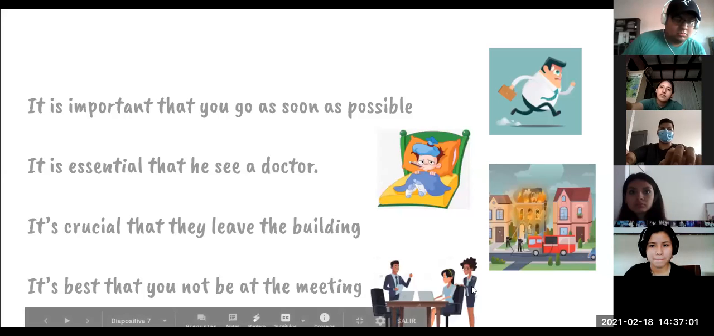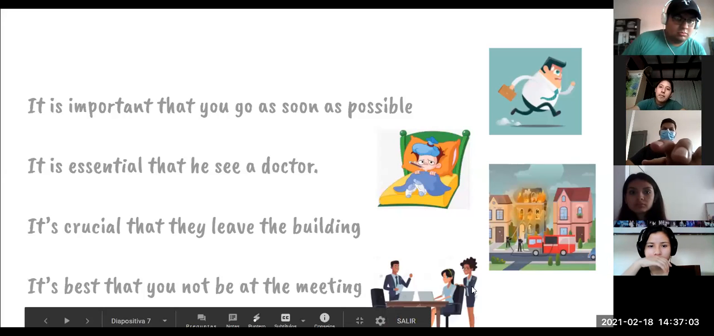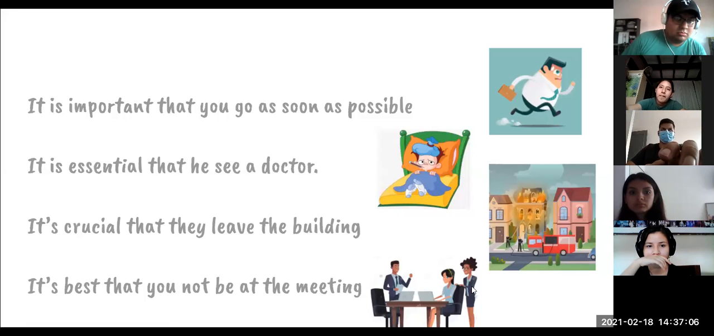Verbs. Ingrid? Important. No, important is an adjective. It's not a verb, right? As soon as. As soon as is not a verb.